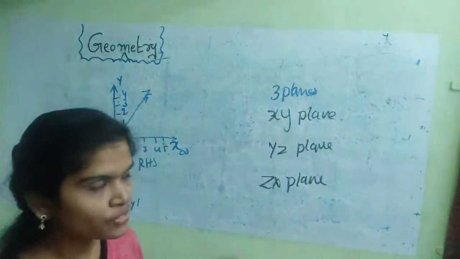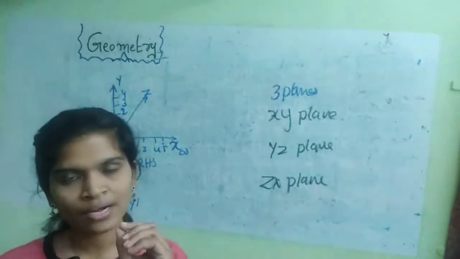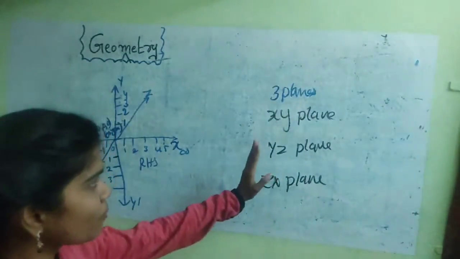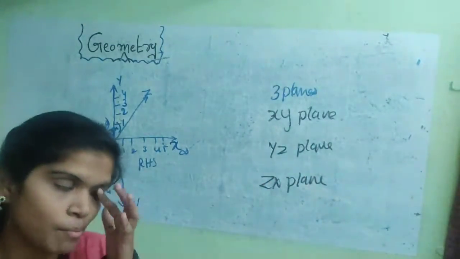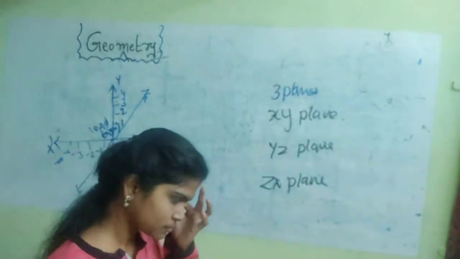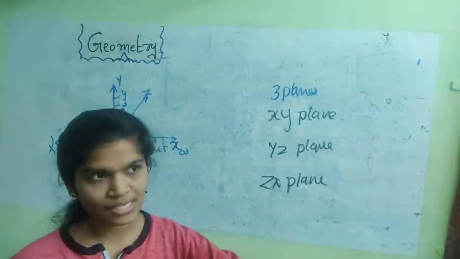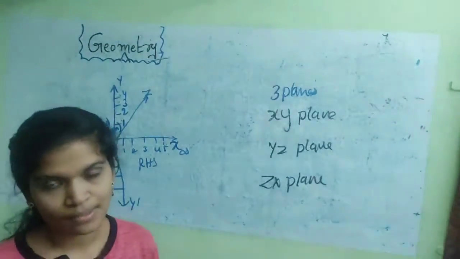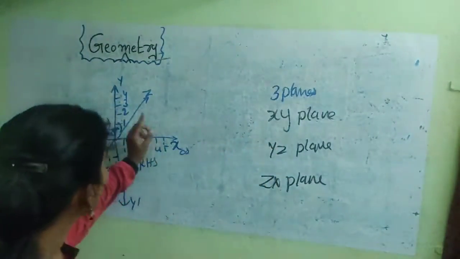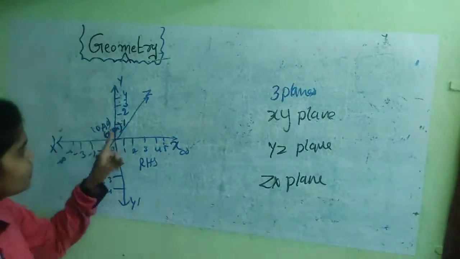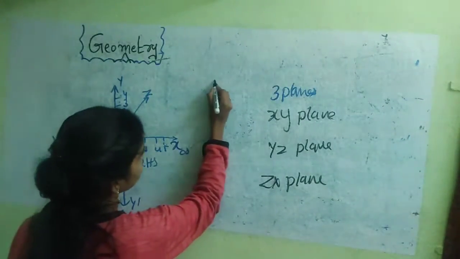With the X and Y axes we form a plane. So what is a plane? A plane is a flat surface area with 2 axes. Here is the XY plane representation like this.